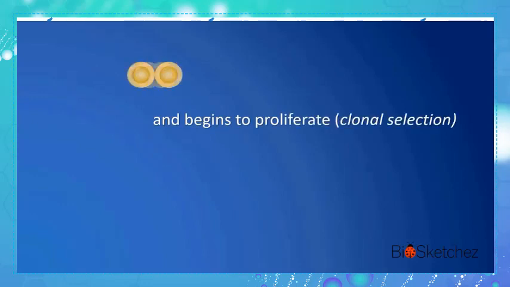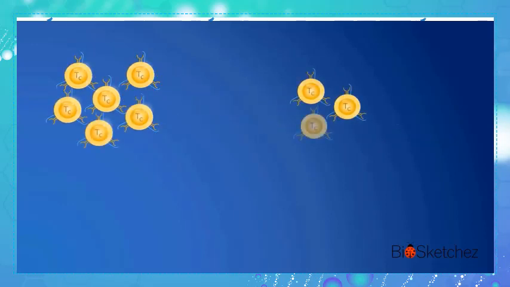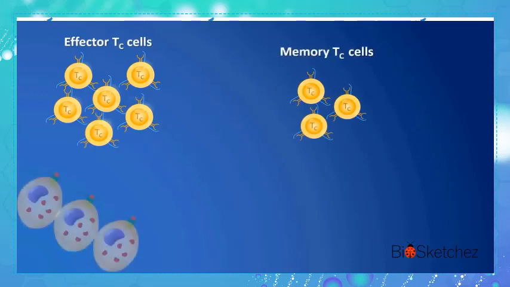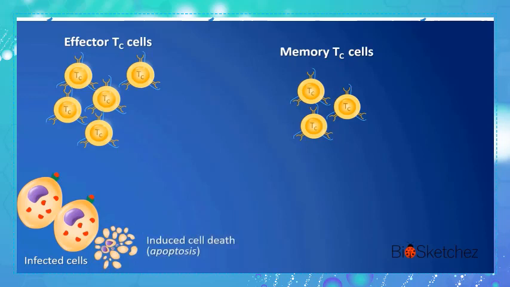Some of the activated cytotoxic cells differentiate into effector cytotoxic T cells, while others will be kept as memory cytotoxic T cells. The effector cytotoxic T cells lead to the death of the infected cell by the mechanism of cell-mediated